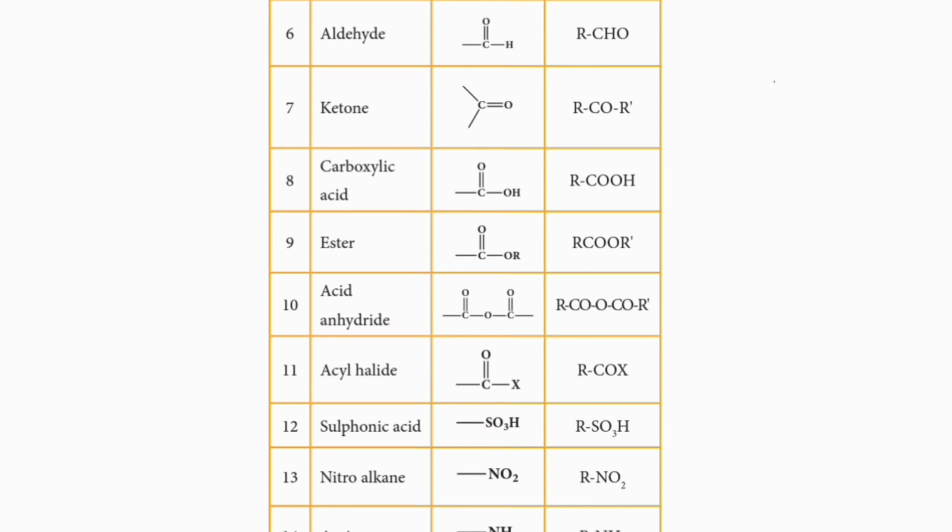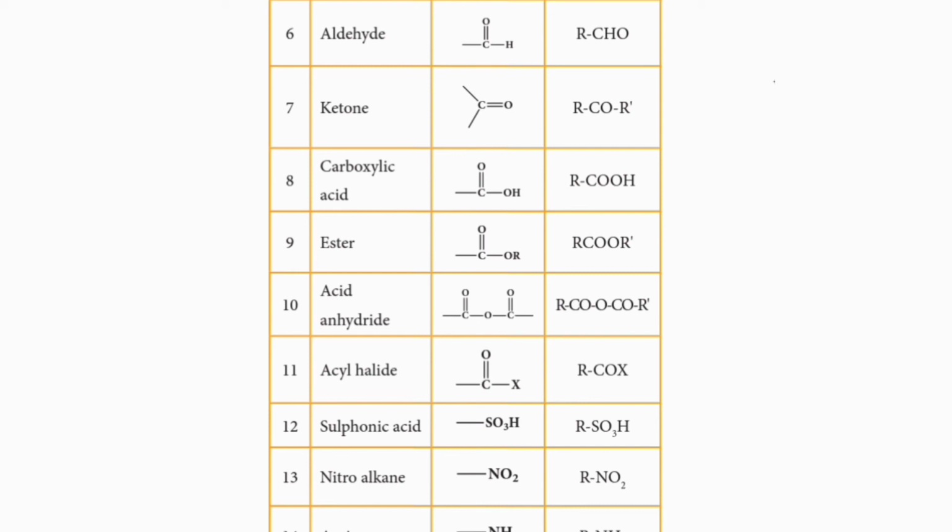So acyl halides are often called acyl chloride, and acid halides are often called acid chloride.